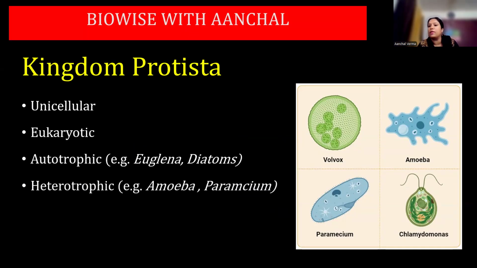That is, Euglena and diatoms are autotrophic. They contain chloroplasts, so they can synthesize their own food. Heterotrophic, Amoeba and Paramecium.